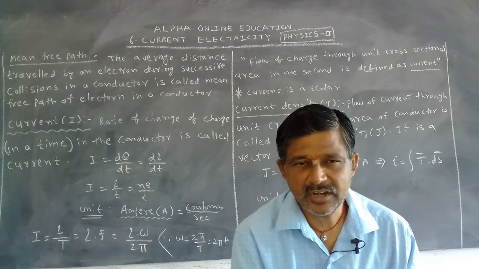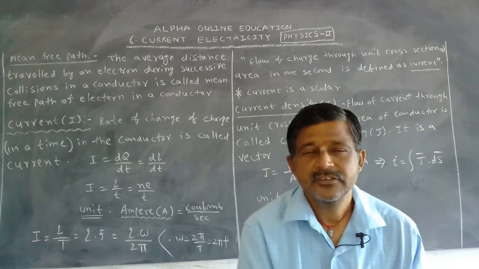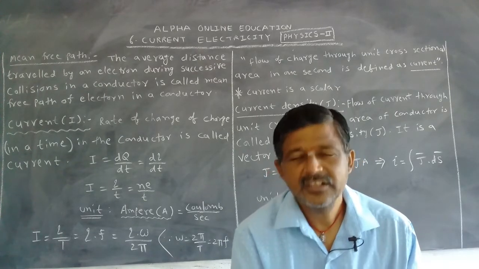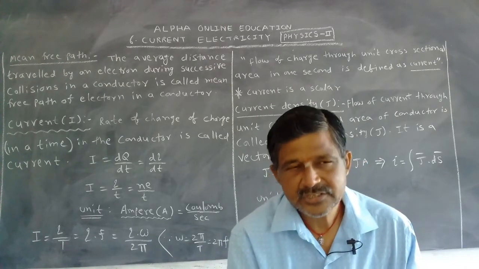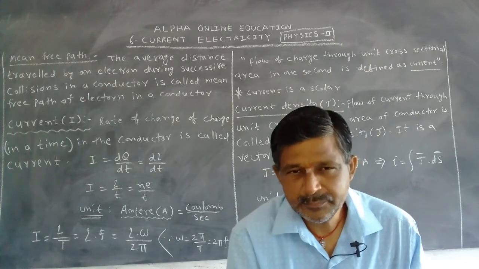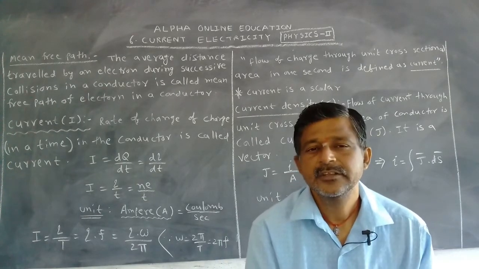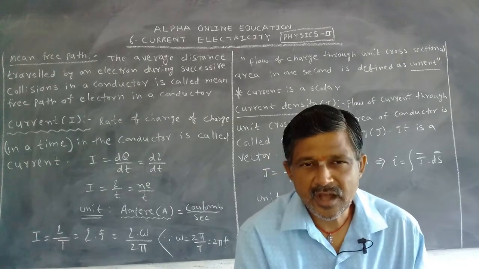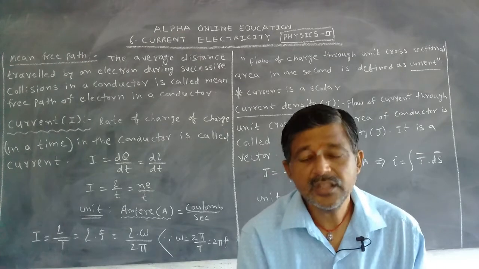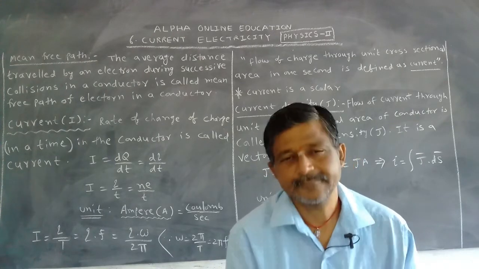Now which is called a conductor? Which substance allows charges through it is called a conductor. Example, metals.